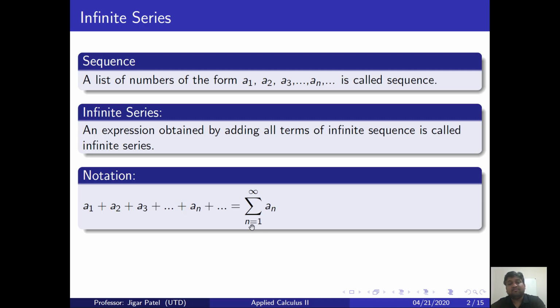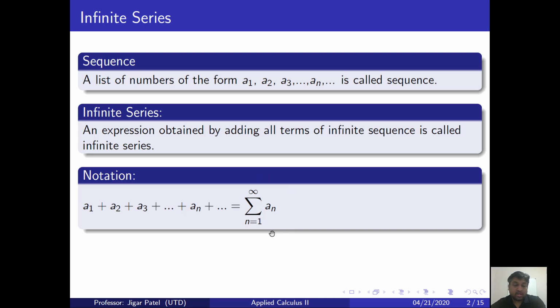This means plug in n equal to 1, you get the first term, and then plug in n equal to 2, you get the second term, n equal to 3, you get the third term, and so on and so forth, and then you add them. Again, sigma stands for the summation.